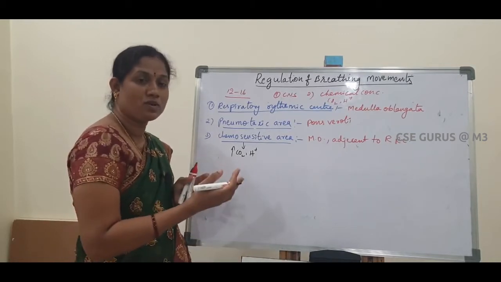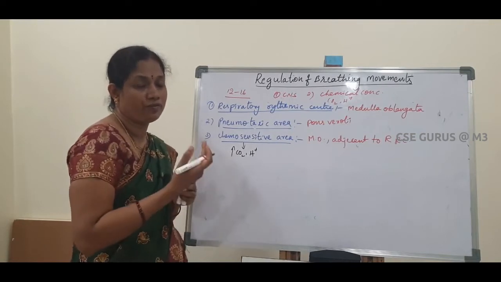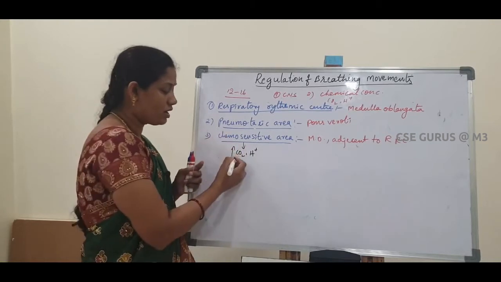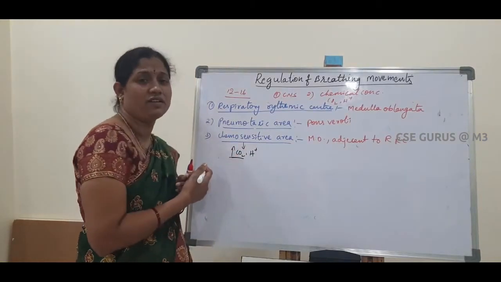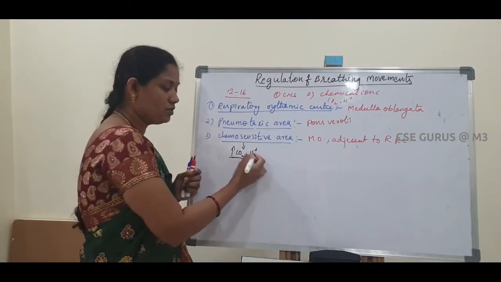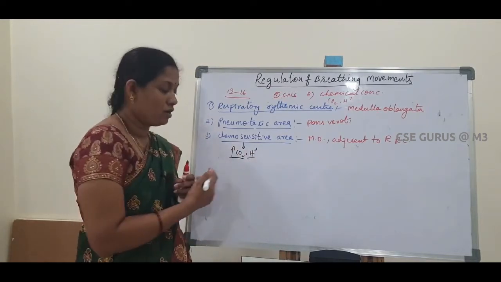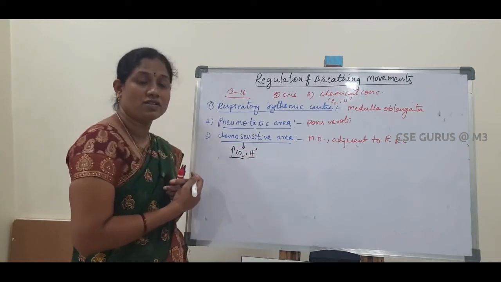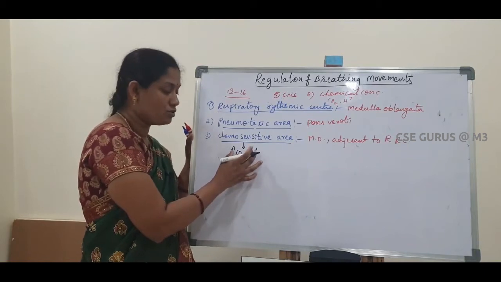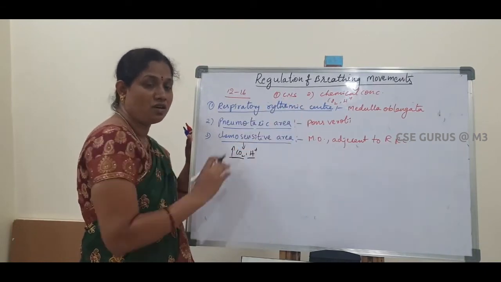During this process, a large amount of carbon dioxide is released into the blood. Whenever this carbon dioxide increases in our blood, it is going to damage our tissues. At the same time, the H plus ion concentration also increases, and that will damage our tissues. So they need to be released to the outside.